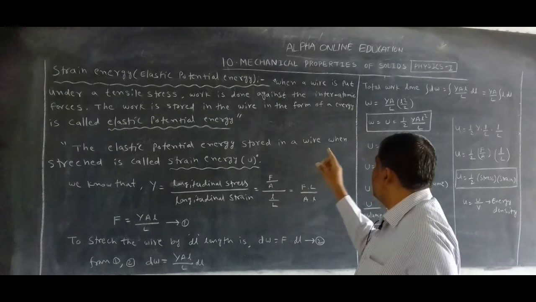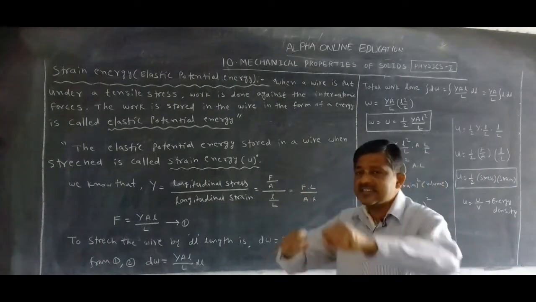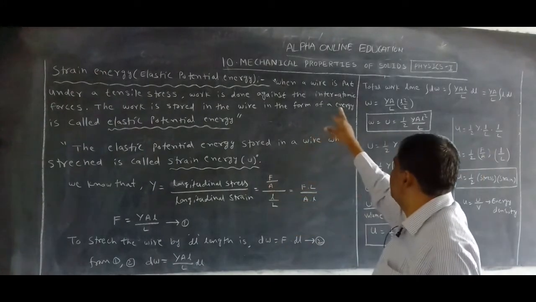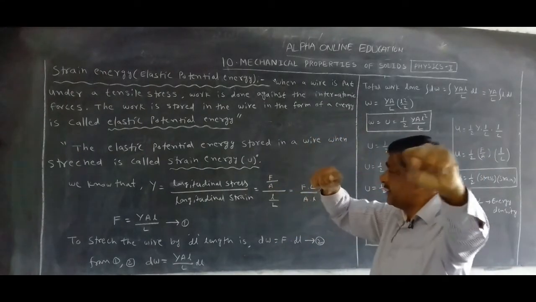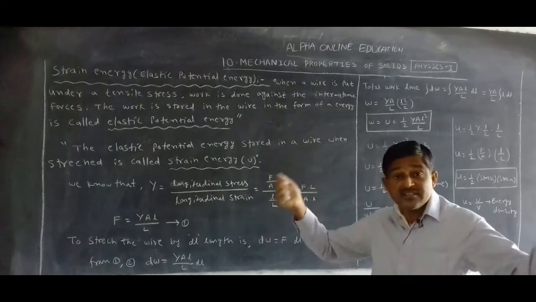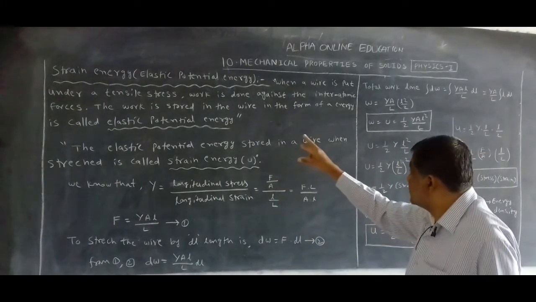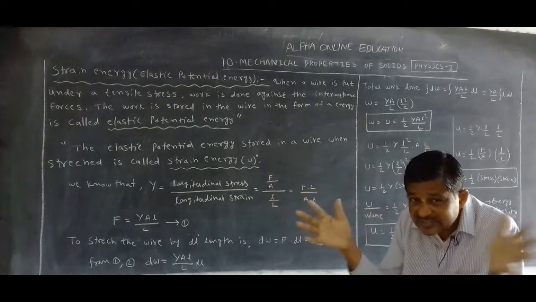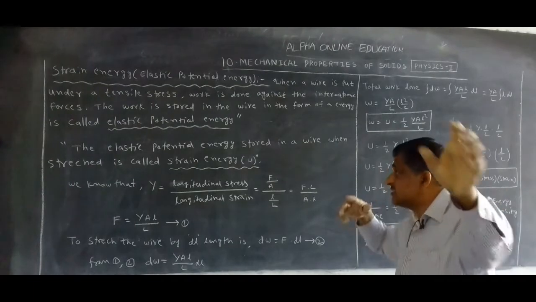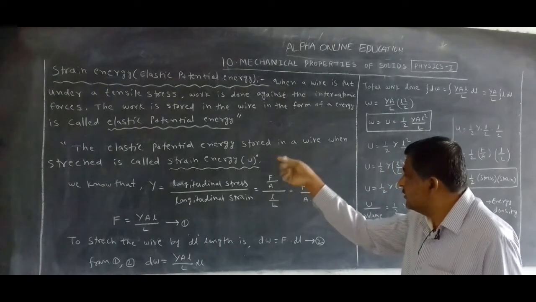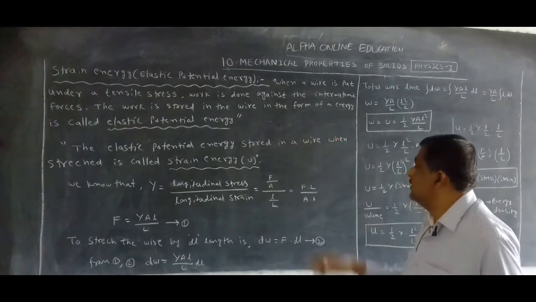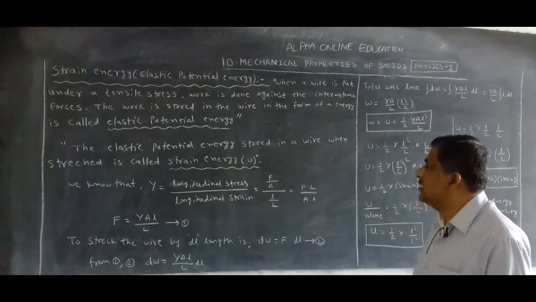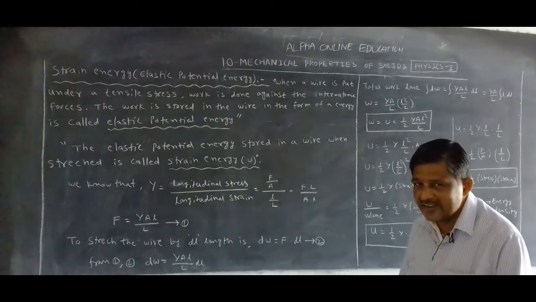When a wire is put under a tensile stress, we do some work. Work is done against internal forces. The work stored in the wire in the form of energy is called elastic potential energy.